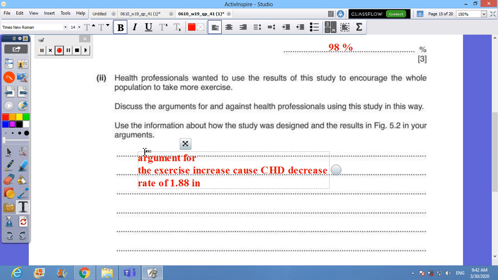1.88 in case of no exercise and 0.04 in case of exercise. So 1.88 in case of no exercise, 0.04 in case of exercise.